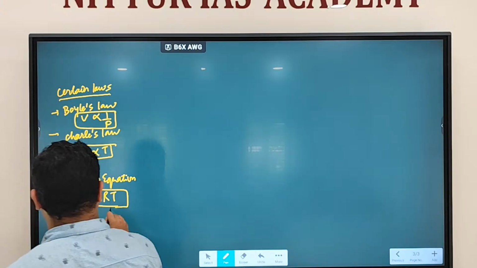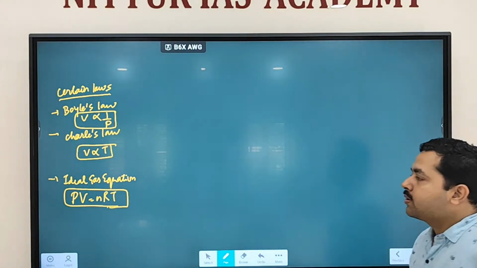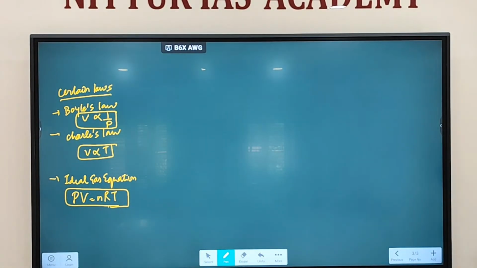So in chemistry, there are certain laws. One is called Boyle's law, which talks about the relationship between volume and pressure. All these are gas laws, all related to gas. Fine. So it says volume is inversely proportional to what? Volume is inversely proportional to pressure. Volume of a gas is inversely proportional to pressure.